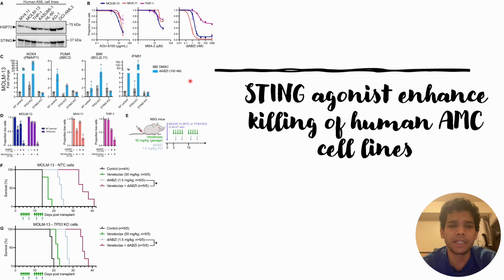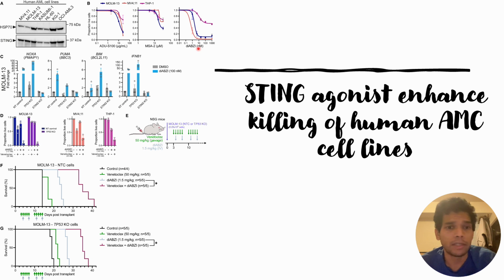by 3 different reagents that can trigger STING pathways, and they can see the cell death occurring in all 3 cases. That is shown in panel B, where they have used MOLM13, MV411 and THP1 cell lines, and the reagents that they use to trigger STING pathways are ADU-S100, MSA2 and diABZI.